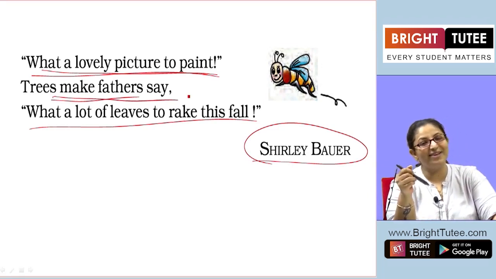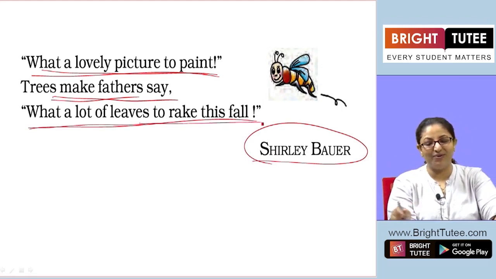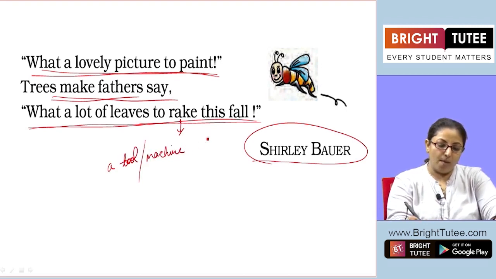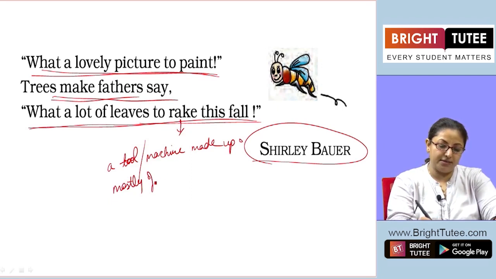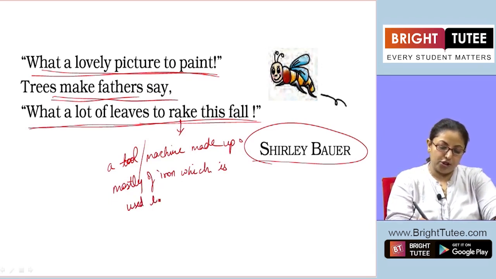And trees make fathers say, what do the fathers say when they look at the trees? What a lot of leaves to rake this fall. To rake means, a rake is a tool or a machine, you can say, made up mostly of iron, which is used to collect leaves.